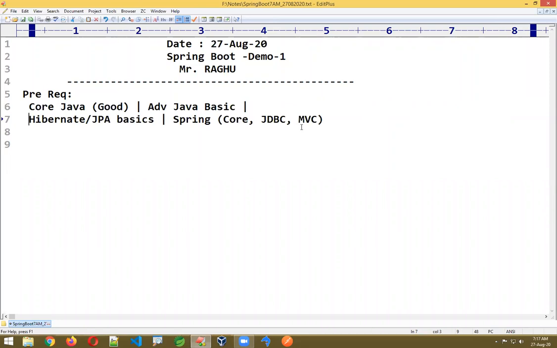MVC also I'll teach here, but in Spring Boot style we are going to see. Coding will be in Spring Boot style. JDBC also I'll teach here. Spring Core I'll just refresh.